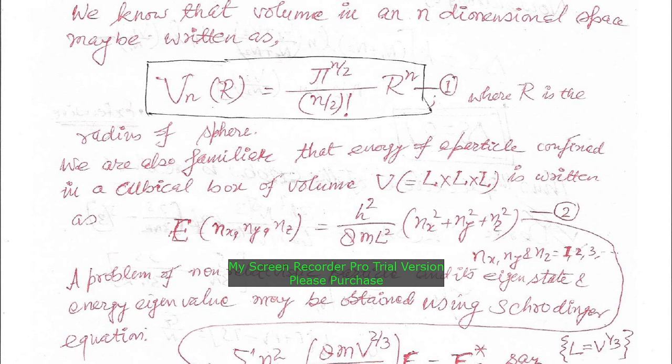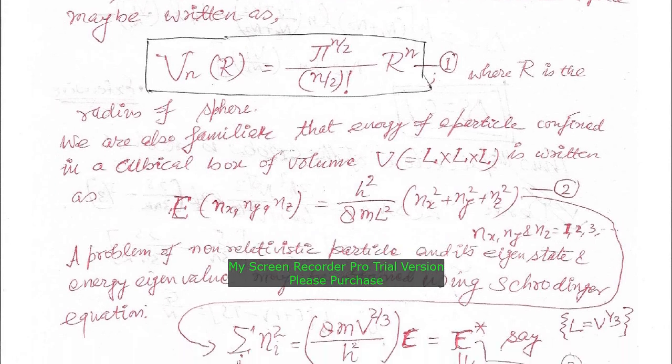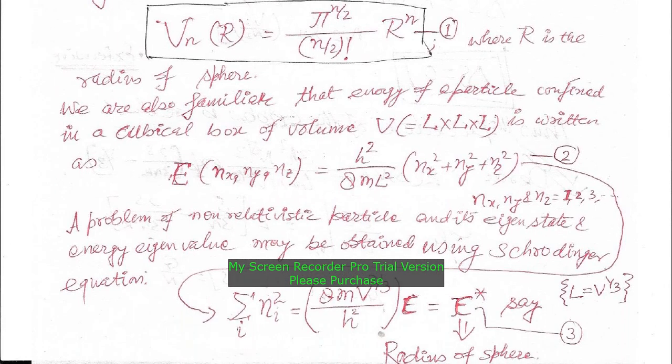So, these nx, ny, nz are the quantum numbers in 3-dimensional space. These quantum numbers can take integer values running from 1 to some value. So, for a problem of a non-relativistic particle, its energy eigenvalue is known to us from the Schrodinger equation of motion.